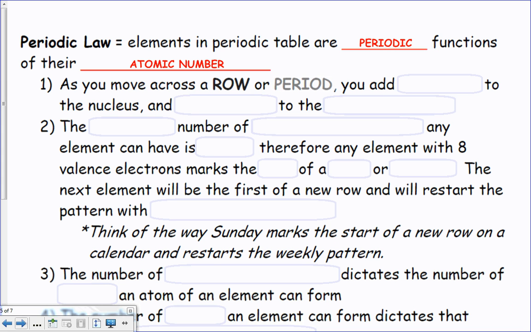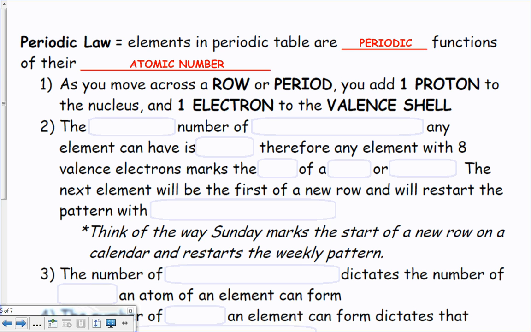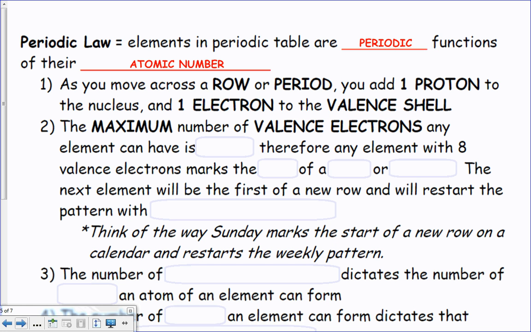Basically, all this states is, as far as atoms, as we move across a row or a period, we are going to add one proton into the nucleus and one electron to the valence shell. Remember, valence means outermost. Okay? The maximum number of valence electrons, anybody remember? 8. Therefore, an element with 8 valence electrons makes the end of the row or period, right?